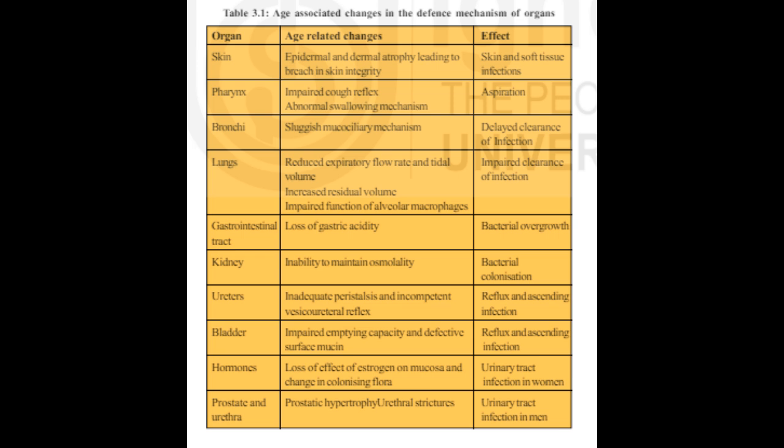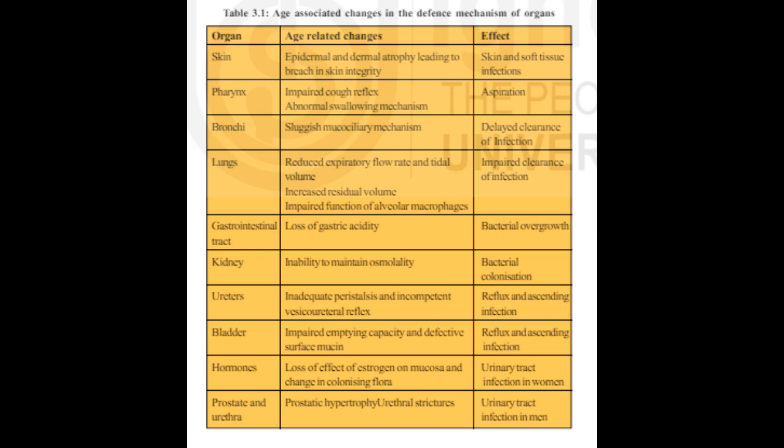There is a dysregulated cytokine production with aging. Aging is associated with thymic involution and depressed T cell function. B cells produce low affinity antibodies which reduce the immunogenicity and protective effects of vaccination in older people. 2. Age-related changes in organ-specific defenses.